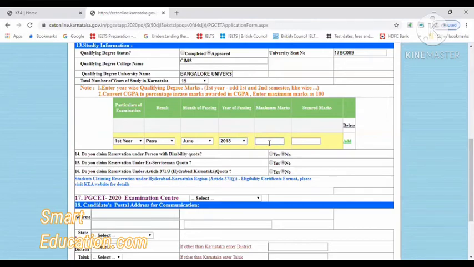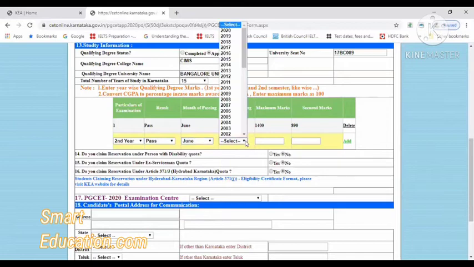For the maximum marks, add the first semester and second semester together, calculate the total scores, and mention it there along with the secured score. I'm just giving dummy numbers here. So you see your marks card and fill it up. Then once you add, go to the second year, and again fill in the result and the year you passed. For the people who have passed the third and fourth semester, the fourth semester is the final one, right? That you can consider.